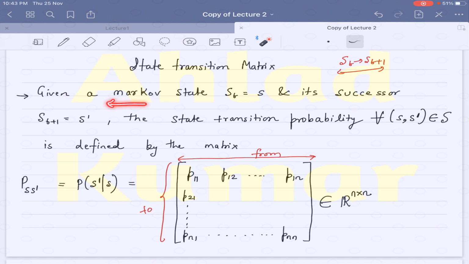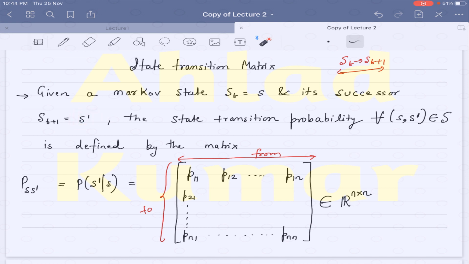So given a Markov state st at a current time t, if it is at state s, and its successor state st plus 1 is s dash. So this is the present state st, written as small s here, and the successor state means the futuristic state s of t plus 1, given as s prime.